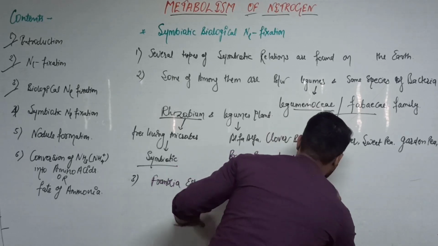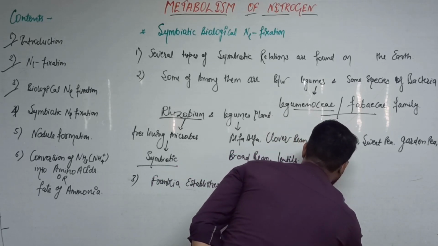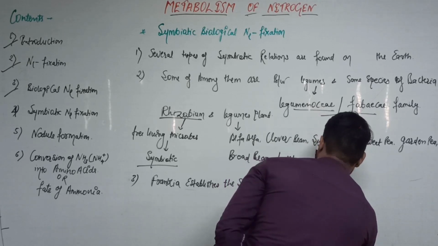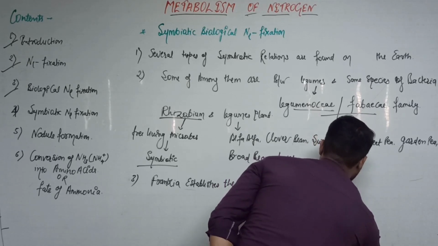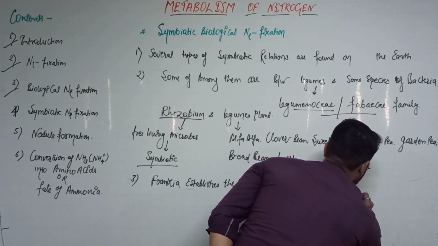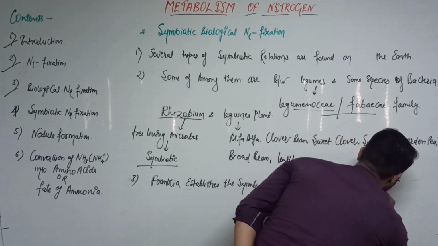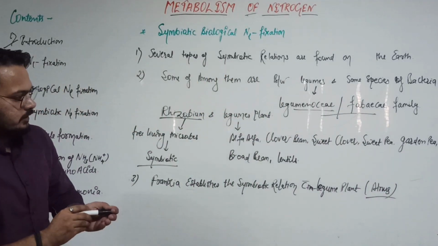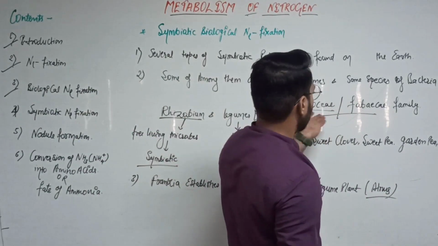Symbiotic relation with one non-legume plant, and that is the Alnus. Non-legume plants, that is the Alnus. That is clear. Alnus is a non-legume plant, not associated with the Leguminosae or Fabaceae family.